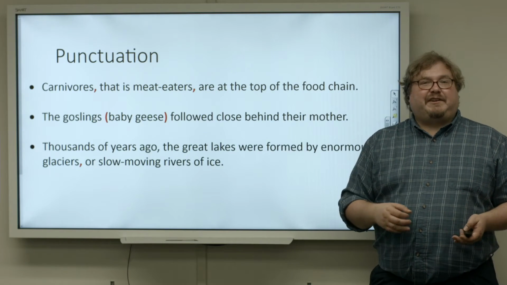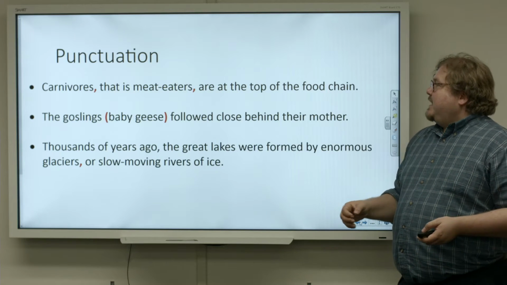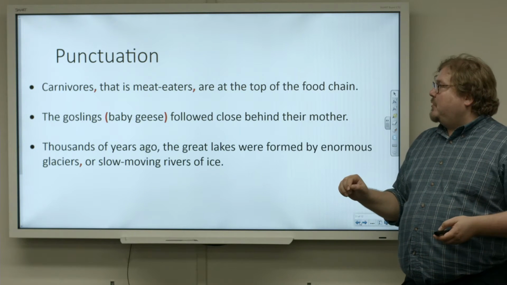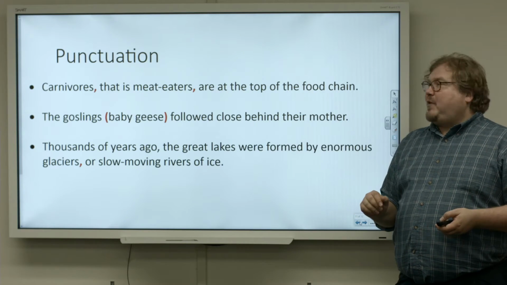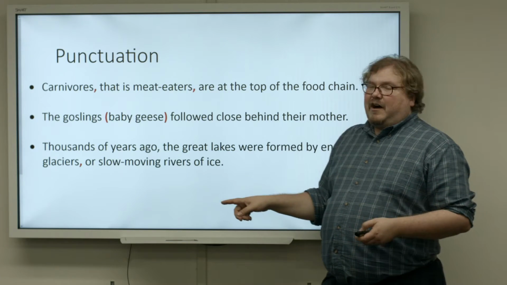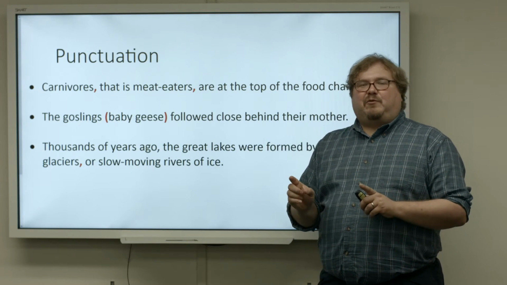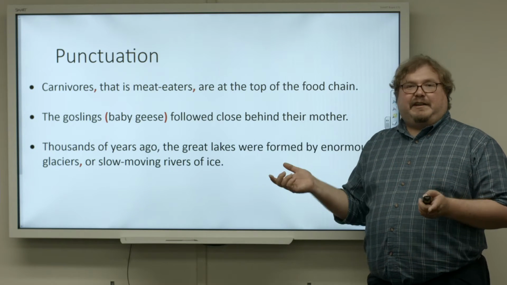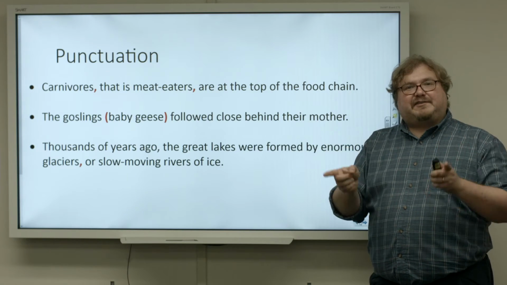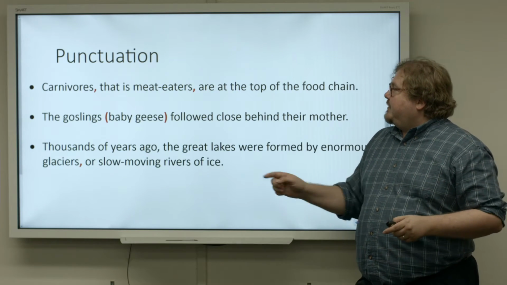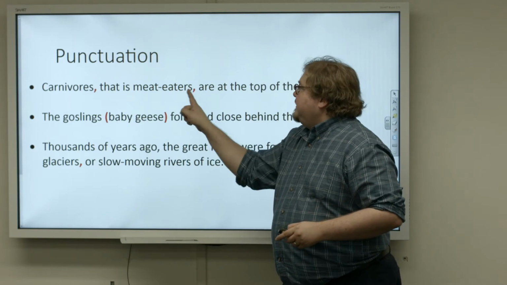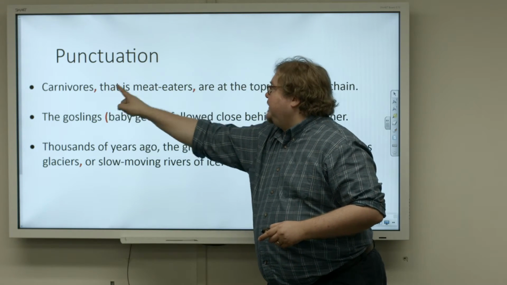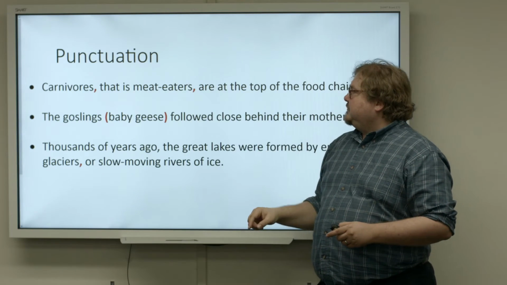Finally, punctuation can give us some hints too. These are some examples that we saw before, but I've highlighted the punctuation. A lot of times these synonyms or explanations or examples, often they're set aside with commas on either side, one at the beginning and one at the end.